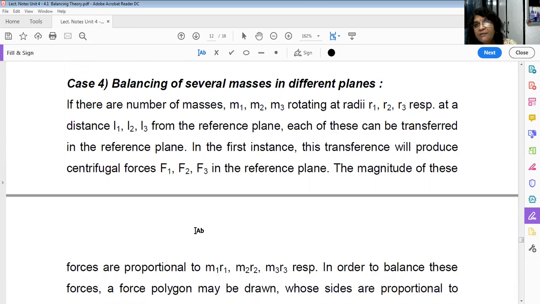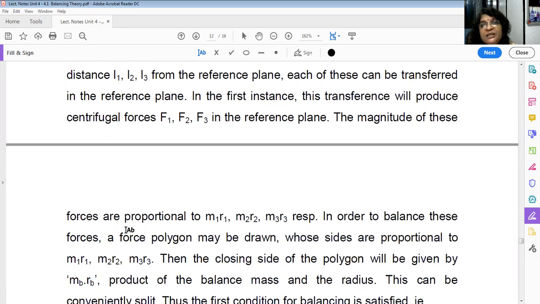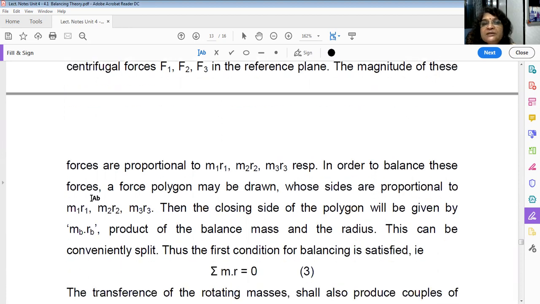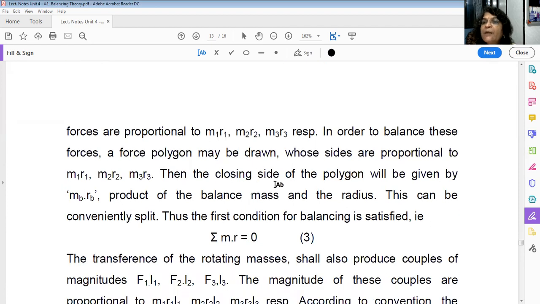You know, there are forces also there and couples are also there. So the magnitude of these forces are proportional to M1R1, M2R2, M3R3 because omega square is same for all the forces. In order to balance these forces, a force polygon may be drawn whose sides are proportional to M1R1, M2R2 and M3R3. So the closing side of the polygon will be given by MBRB.